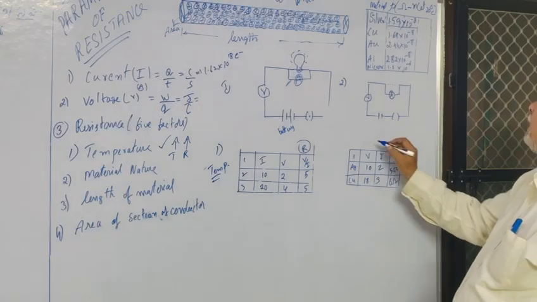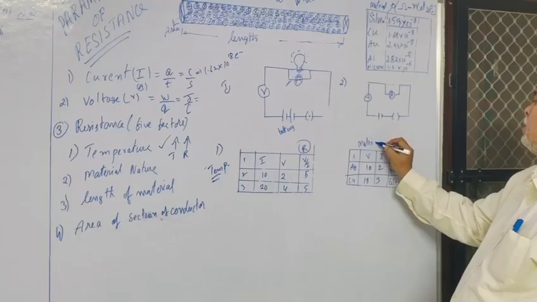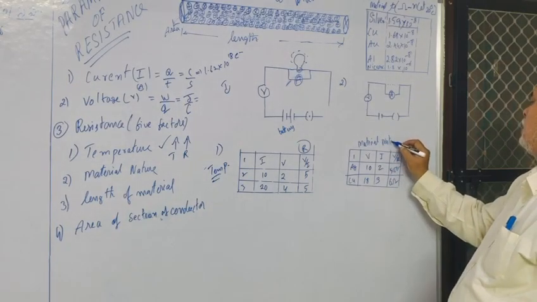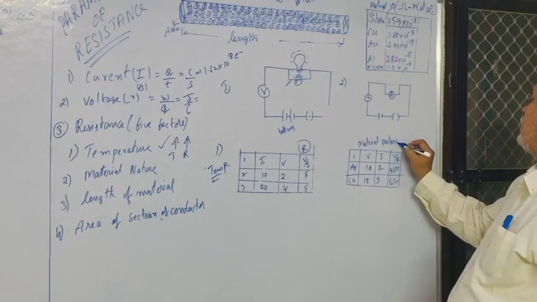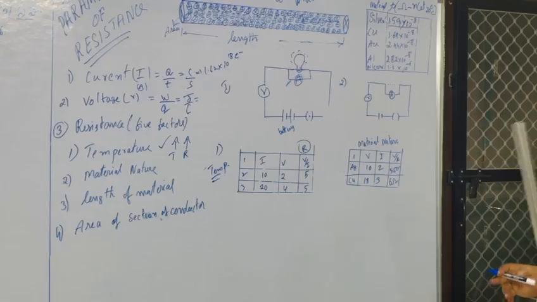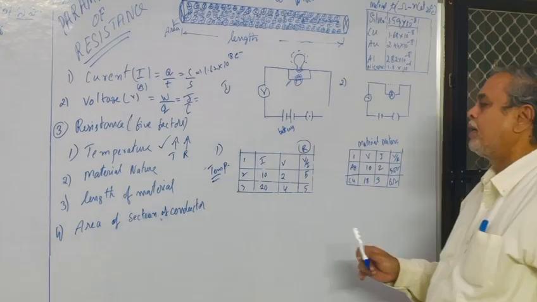This is material nature. Different materials allow the electron charges in different ways. That is the major factor.